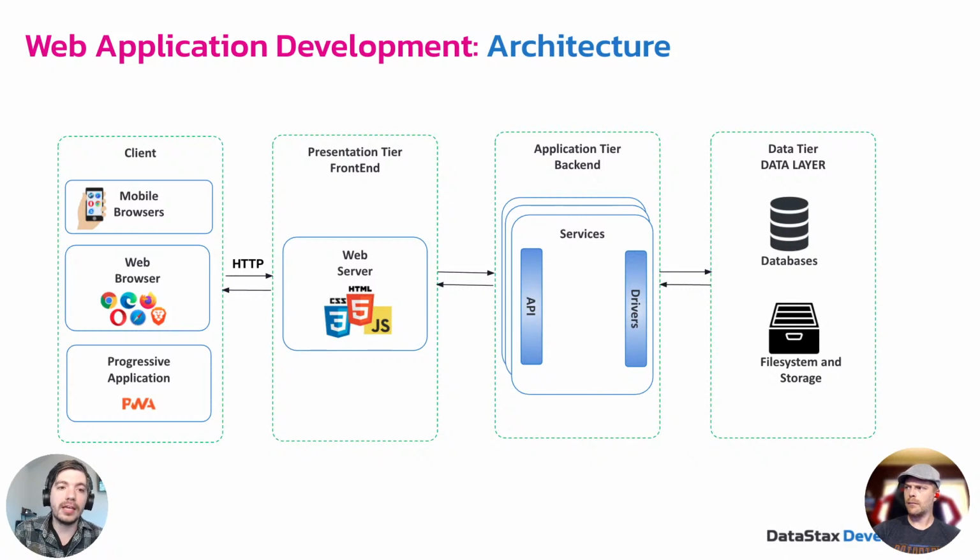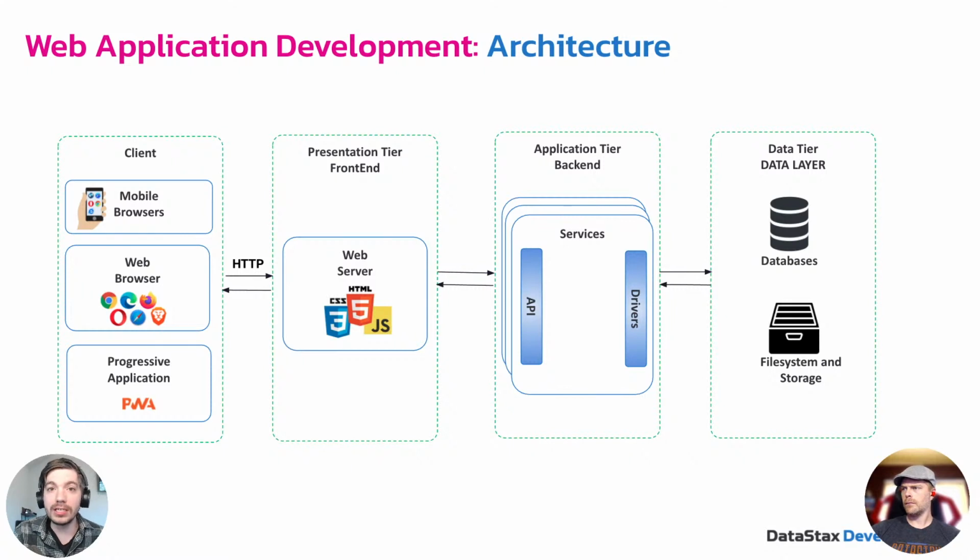And then you have your application back end. This is all the services that you need to develop to make your front end work. It's going to call functions in the back end through APIs that will do some work on the server and then send it back to the front end. A lot of times it's data retrieval. Sometimes it's heavier workloads that you don't want to run on the front end.